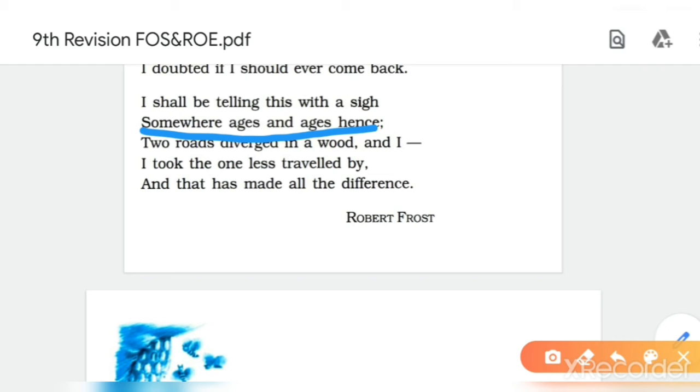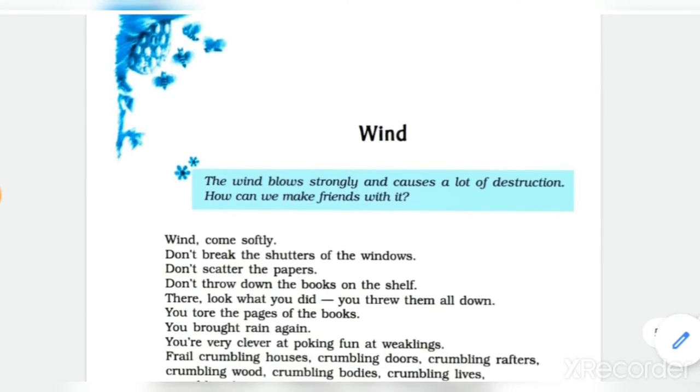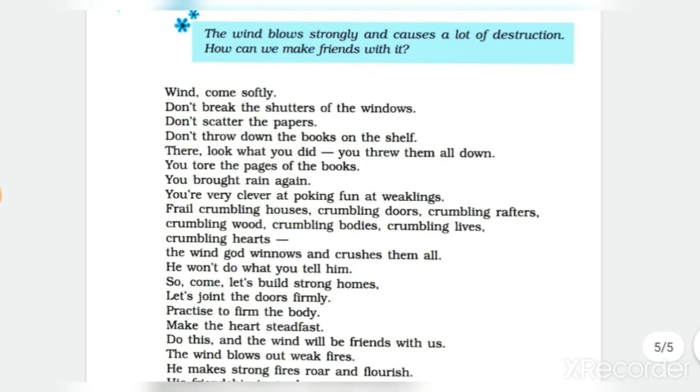Okay, so that's all for the first poem. I hope you understood it. Now next poem, second poem, Wind. Here, which figures of speech are mainly used in Wind?